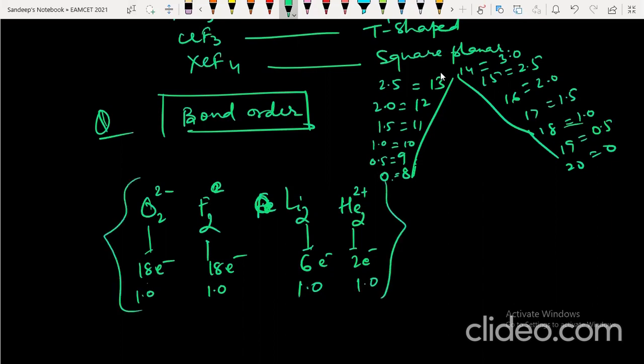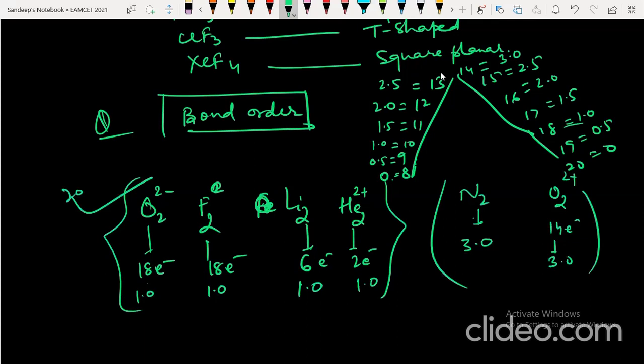Next, N2 has 14 electrons, so it has 3 bond order, and O2 2 plus also has 14 electrons, so it also has 3 bond order. So this was the question of 2018 shift 2 of MSET. So do prepare bond order related questions, students. This trick will be really handy. You can visit my channel and watch it.